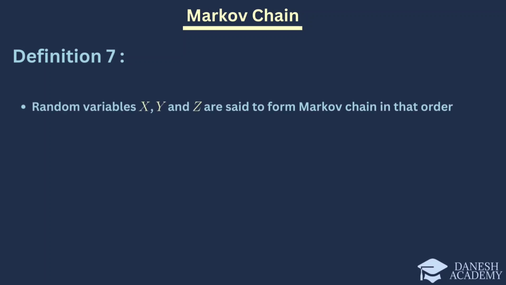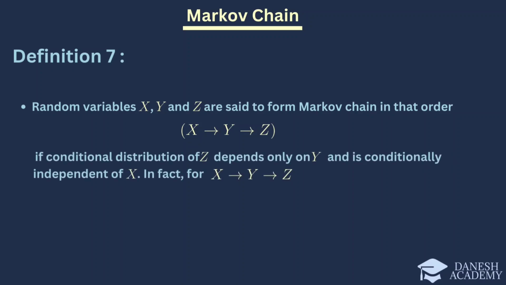Here we introduce the concept of a Markov chain. Definition 7 states that random variables X, Y, and Z are said to form a Markov chain in that order if the conditional distribution of Z depends only on Y and is conditionally independent of X. This means that once we know Y, the variable Z is independent of X. In other words, the future state Z depends only on the present state Y, not on the past state X.